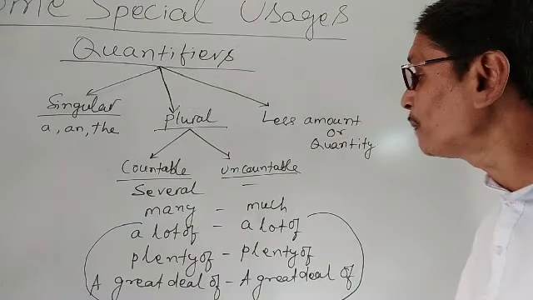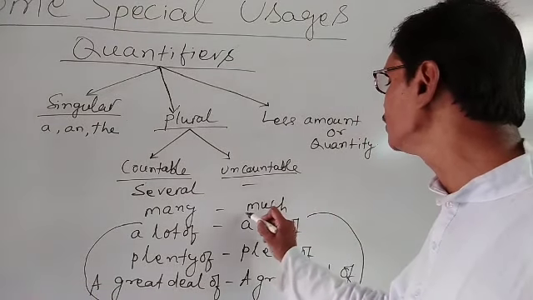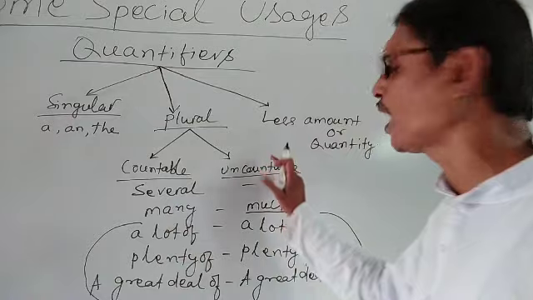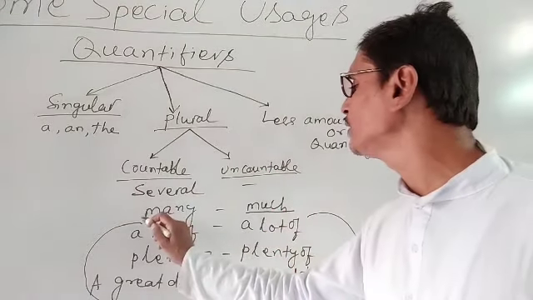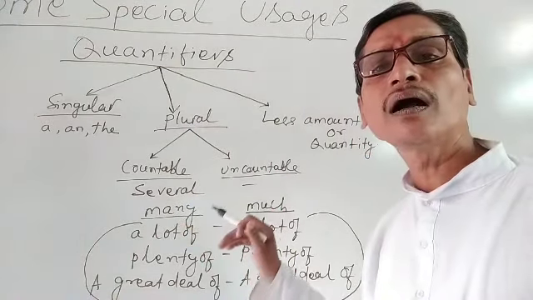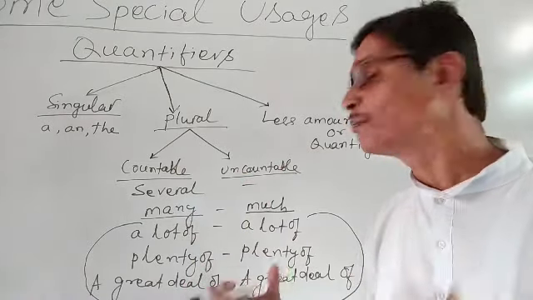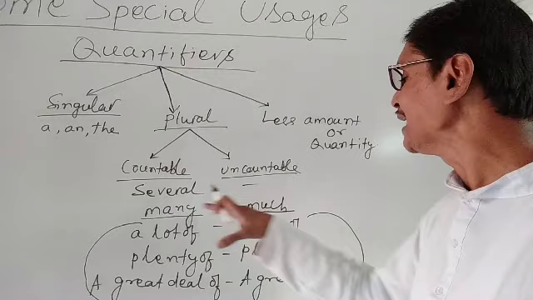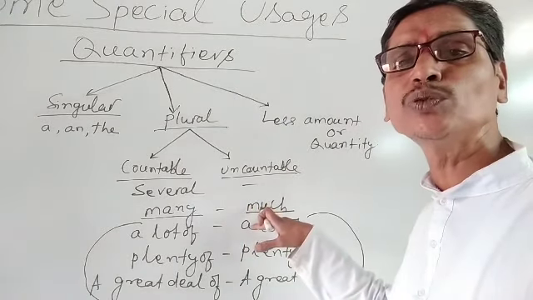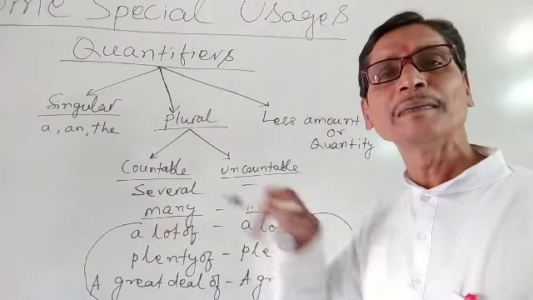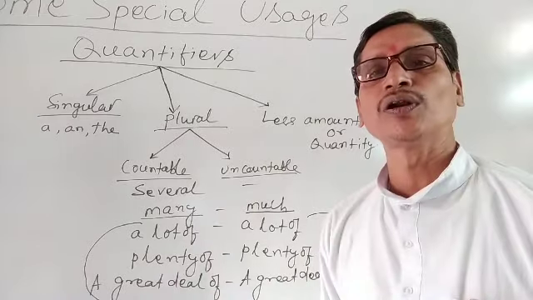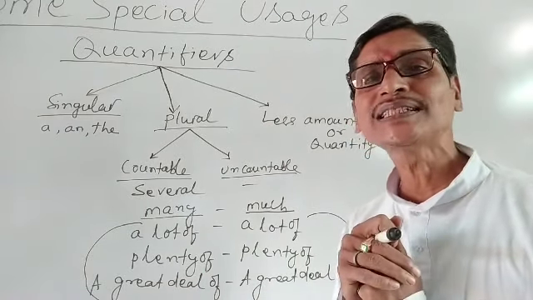Understand? But here the difference is that we have used much for uncountable nouns, and many for countable nouns. Sometimes we use many in place of much, sometimes much in place of many. We are confused. Now how can you understand?